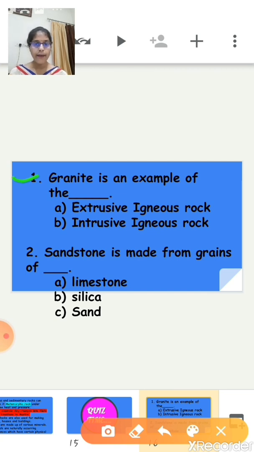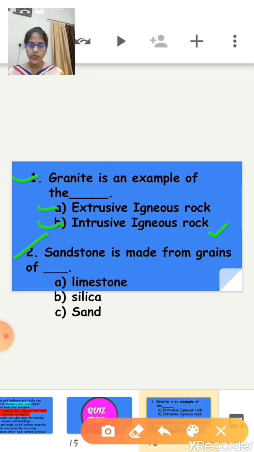Granite is an example of dash. Options are: first, extrusive igneous rock, and the second one, intrusive igneous rock. Now just tell me students, granite is an example of which rock? Yes, it is an example of the intrusive igneous rock, right?